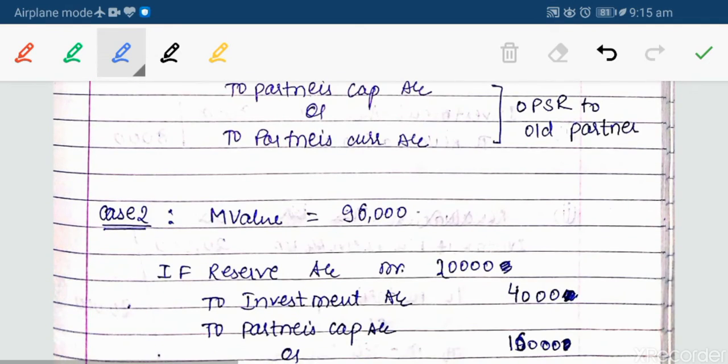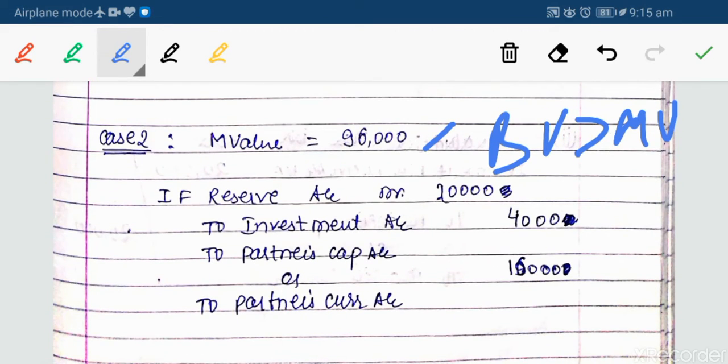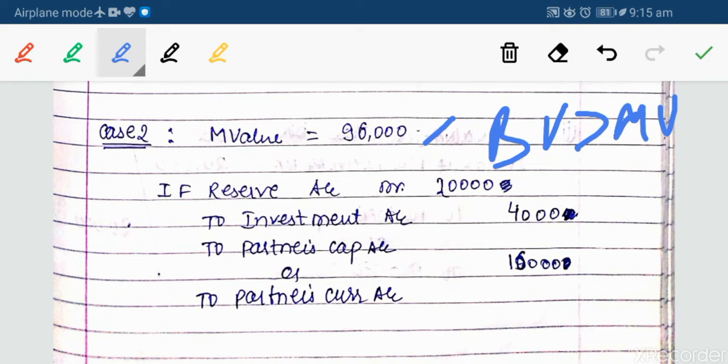Case number 2, when the market value is 96,000, now the book value is more than the market value, or we can say that the market value is less than the book value. If the market value is less than the book value, then we are having a loss of how much? 4,000 rupees. That 4,000 will be adjusted from investment fluctuation reserve. We have a reserve of 20,000, that means a loss up to 20,000 can be adjusted towards that. But in this case we have a loss of only 4,000.